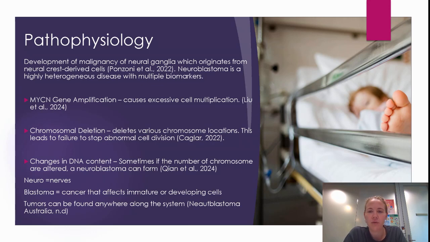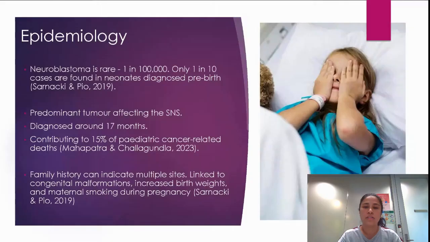Mostly, in about 50% of cases, they start in the adrenal glands, above the kidney, or near the spine, chest, neck, or pelvis. So the epidemiology: neuroblastoma is a rare disease with about 40 children diagnosed each year in Australia. The likelihood of a child developing neuroblastoma in Australia is 1 in 100,000. No trend towards increasing diagnosis has been noted.